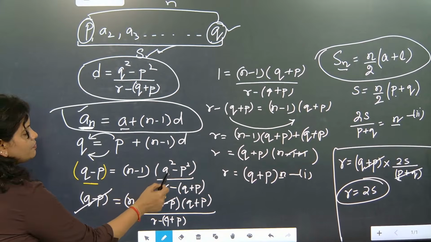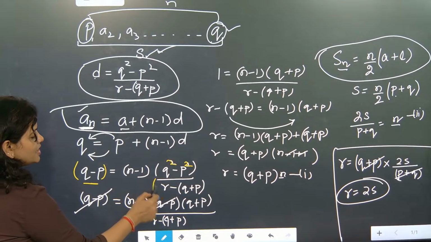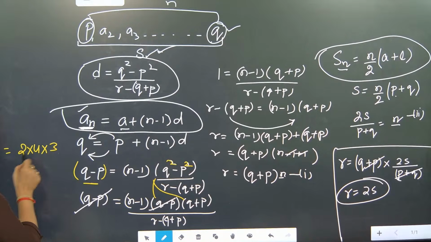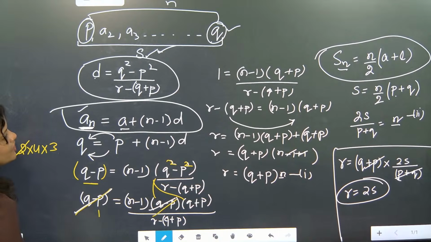And then here, A square minus B square will open as A plus B, A minus B. So since it is in multiple, like 2 is equal to 2 into 4 into 3, 2 into this side will get cancelled, so we cancel this and this. Then remaining part left. After cancellation here, 1 will be left.